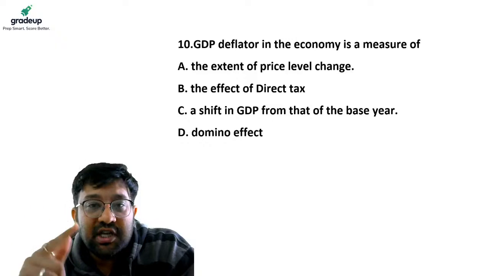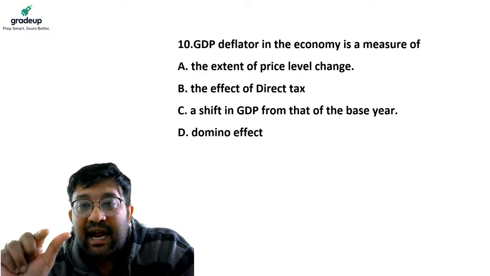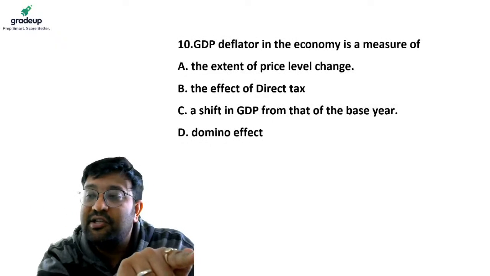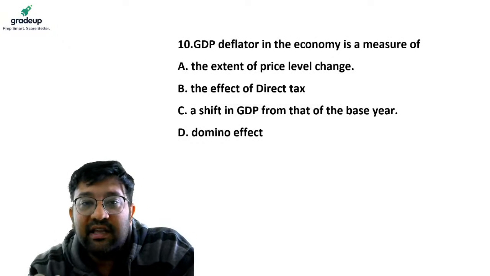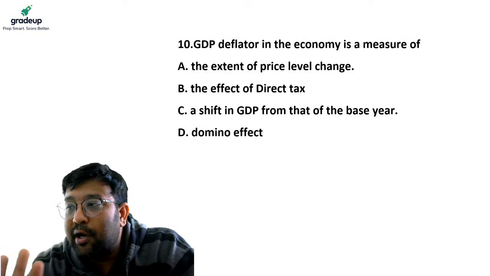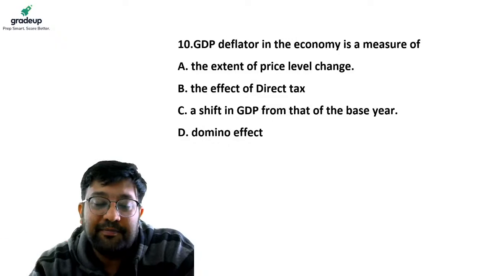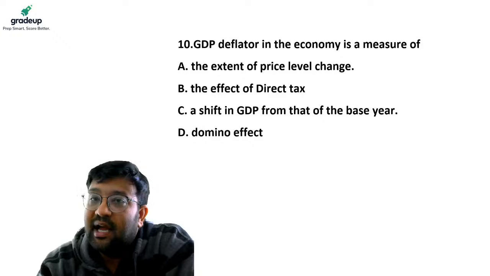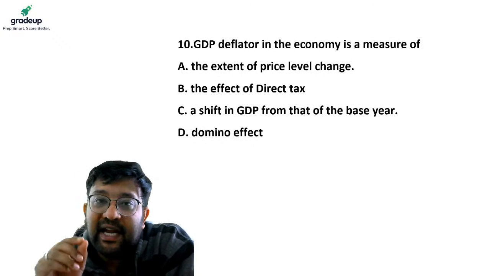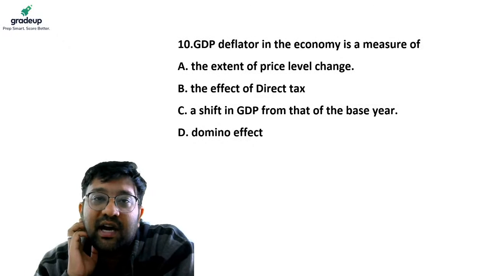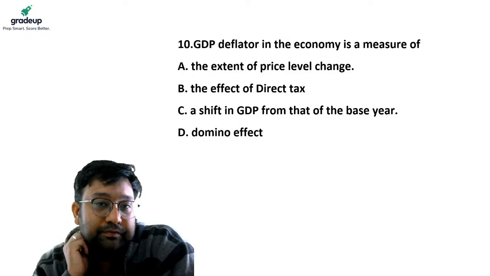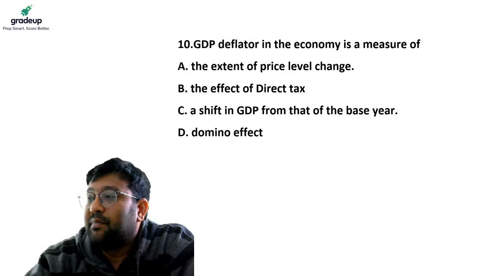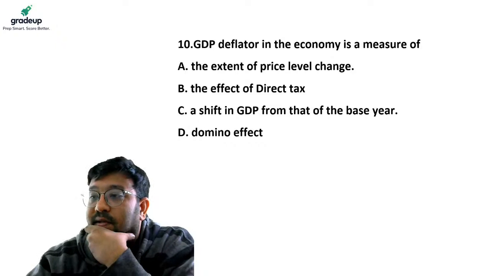C. A shift in GDP from the base year is reflected in the GDP deflator. Or D. It reflects the domino effect in the economy. Please answer the question. It is an easy question. I hope that every one of you answers this question correctly. Please answer the question.